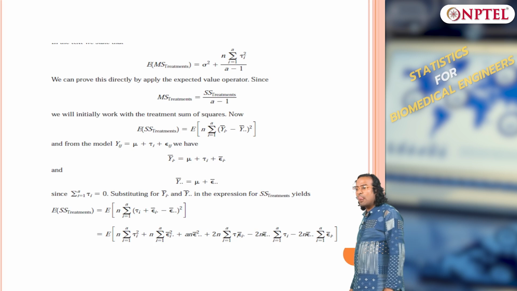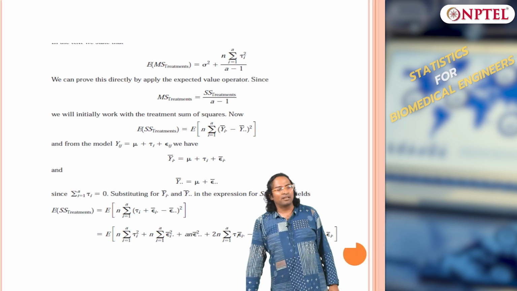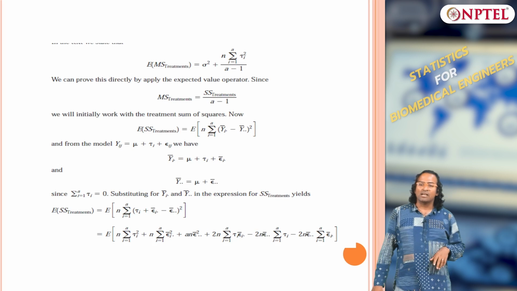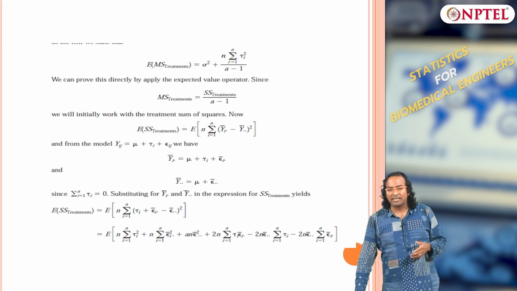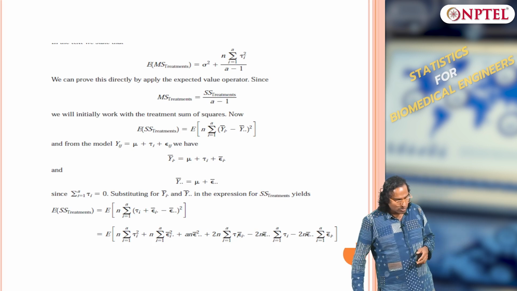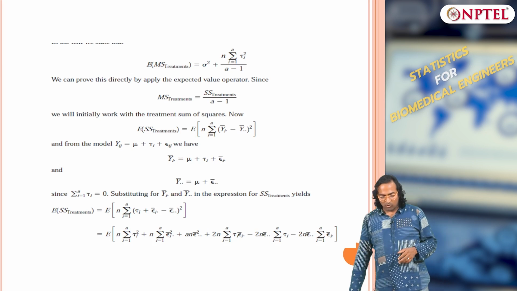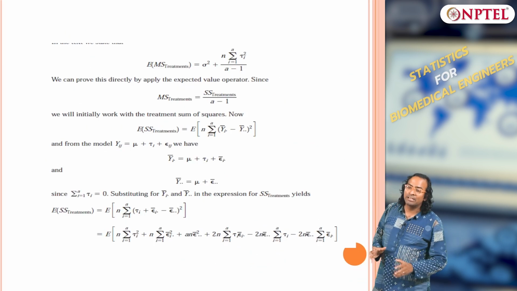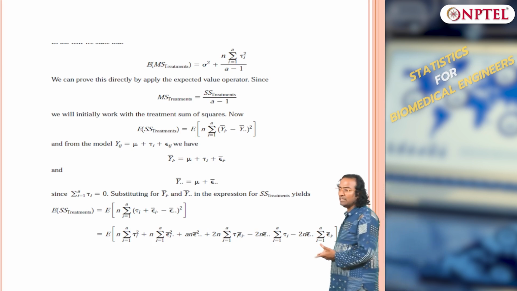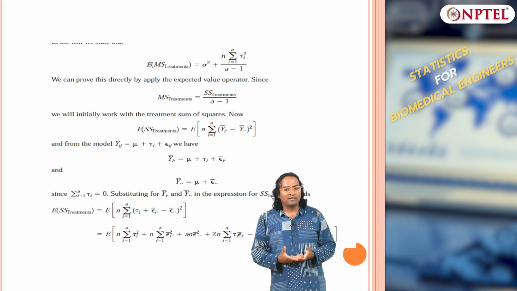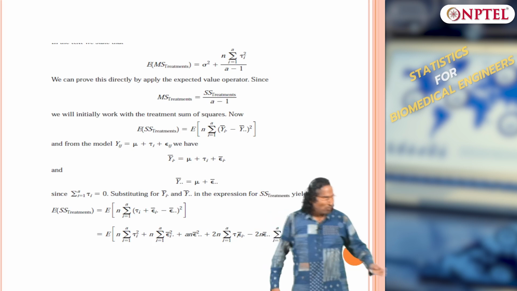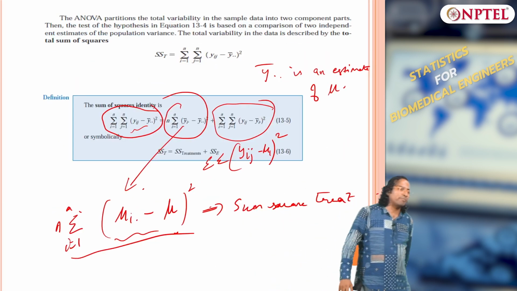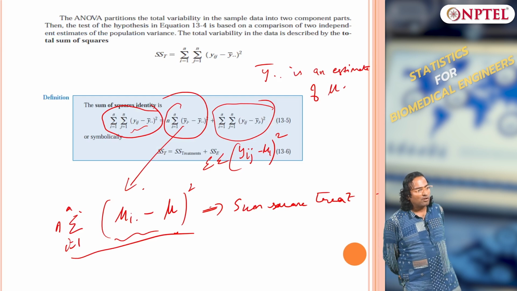Now, what we are missing is that we wanted to always look at mean square treatments or variance, and also look at the degrees of freedom, etc. So, what is mean square treatment? That is nothing but sum square treatment divided by degrees of freedom, right. What is sum square treatment? Sum square treatment is the first term, which is yi dot bar minus y bar dot dot the whole square.